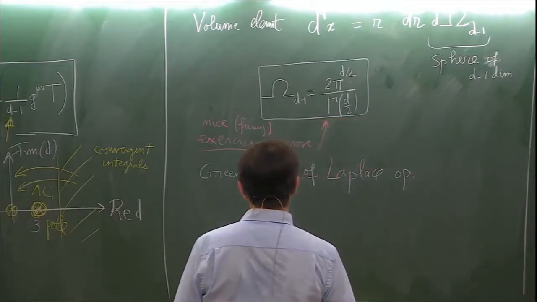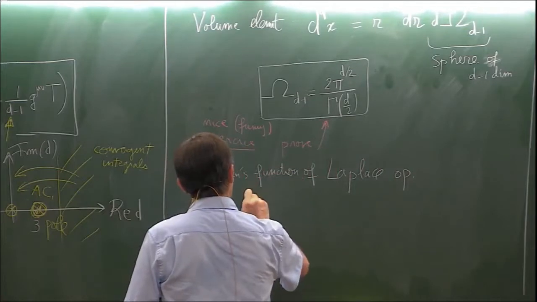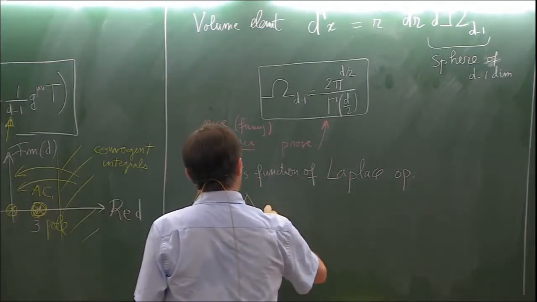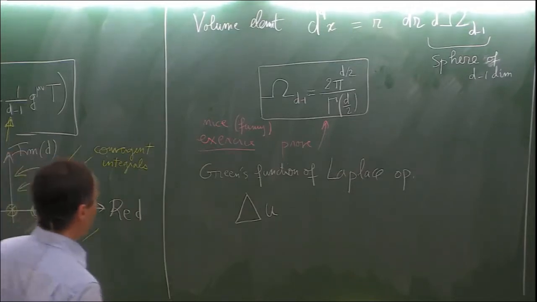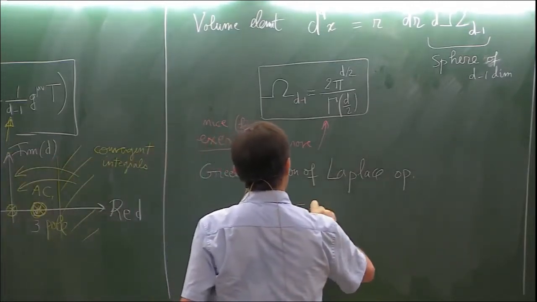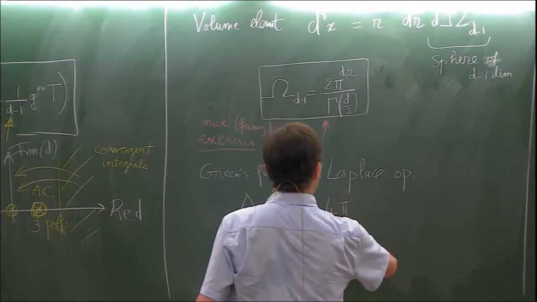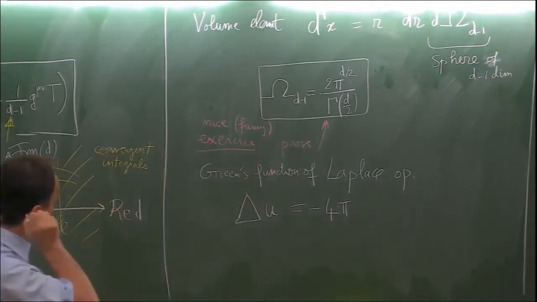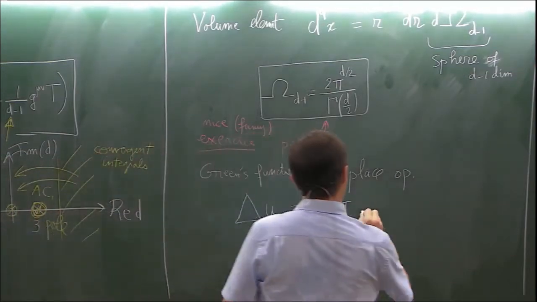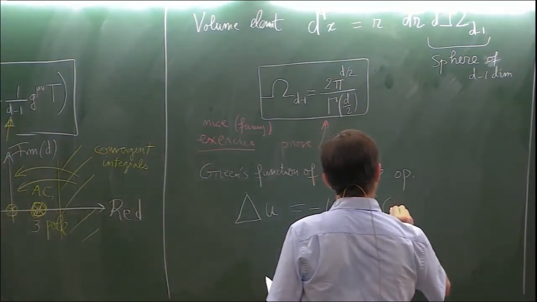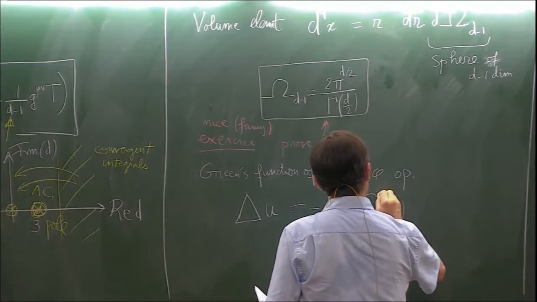That is given by something that I call u, which therefore solves the Laplace equation with the right-hand side being the delta function in d dimensions.